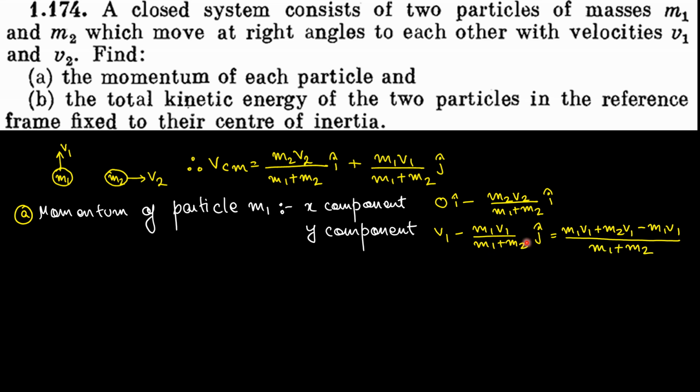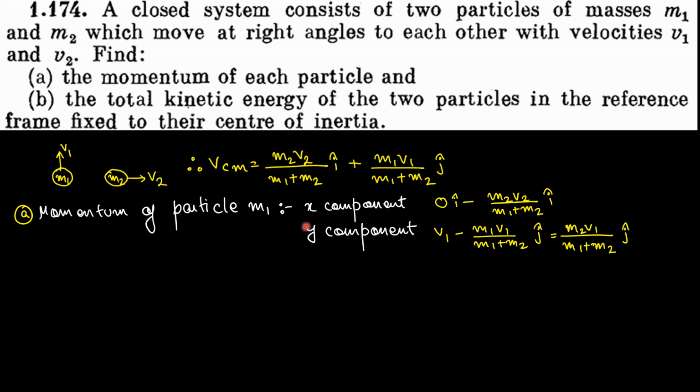Then I'll multiply this entire parameter by v1. So we'll get m1 v1 plus m2 v1. And in this equation, I can cancel out m1 v1 and minus m1 v1. So m1 v1 minus m1 v1, so we'd be left with m2 v1 divided by m1 plus m2, in the j direction. Okay, this is the j component.